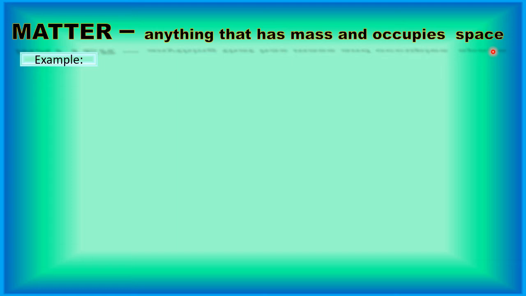Yes, children, a sofa on which we are sitting, that is what? Matter. Tube light or bulb which is giving light to us, what are these? These are matter. This computer and mobile phones on which we are studying nowadays, what are these? These are matter. So children, everything around us is having shape and needs space for settling down. That is why they all are matter.